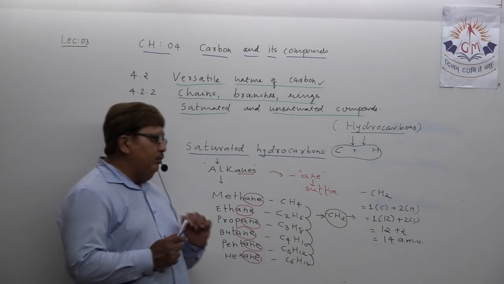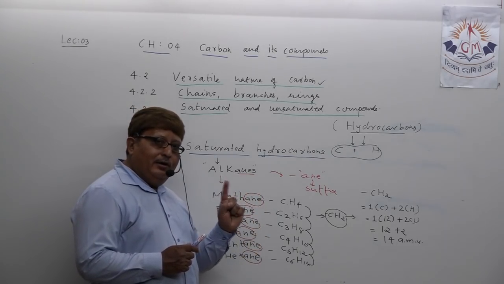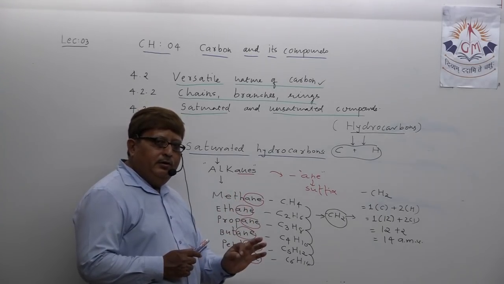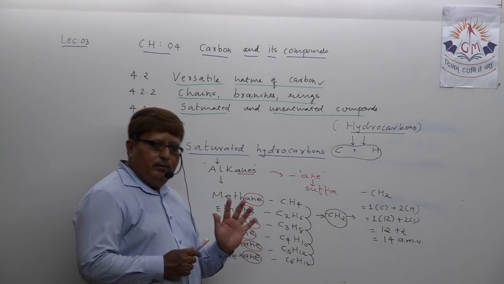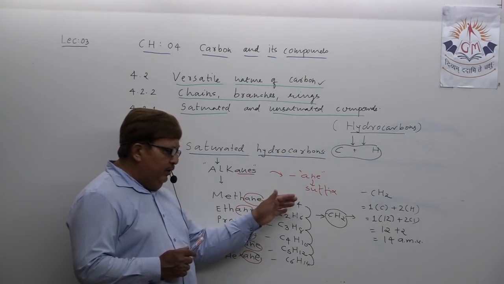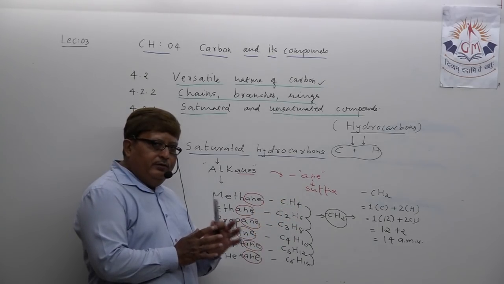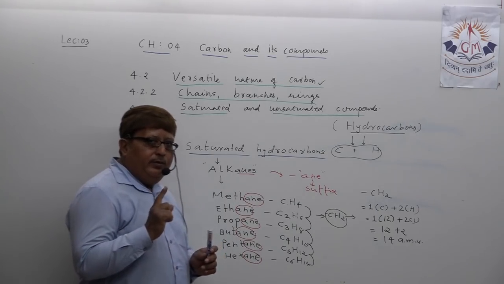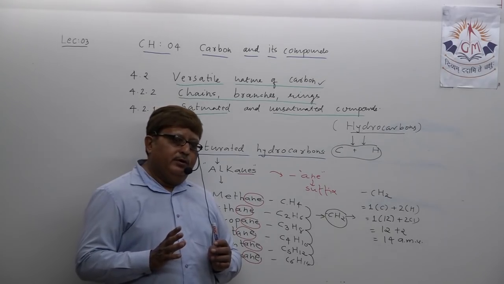That also looks like some underlying order. Understand? Because of this, all alkanes possess similar chemical properties. No doubt, with the increase in molecular mass, some difference is observed in their physical properties. Mind the word, not chemical properties.